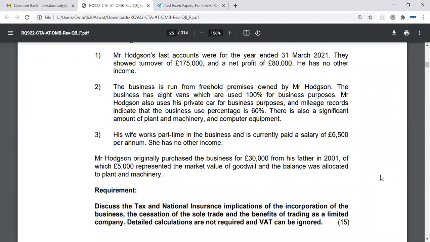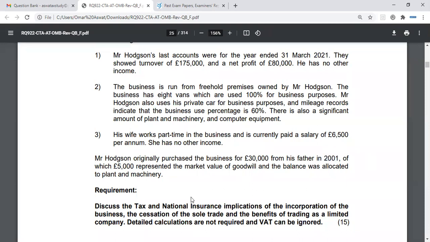Exactly. Yes. No, this 5,000 represented market value when he originally purchased the business. So that would be base cost. They haven't given us the market value now. Oh, okay. So effectively, it'll be market value now less 5,000, which will be subject to capital gains tax. Why wouldn't that be market value? Because it says Mr. Hodgson originally purchased the business in 2001, of which 5,000 represented market value of goodwill in 2001. Okay. That would be base cost.